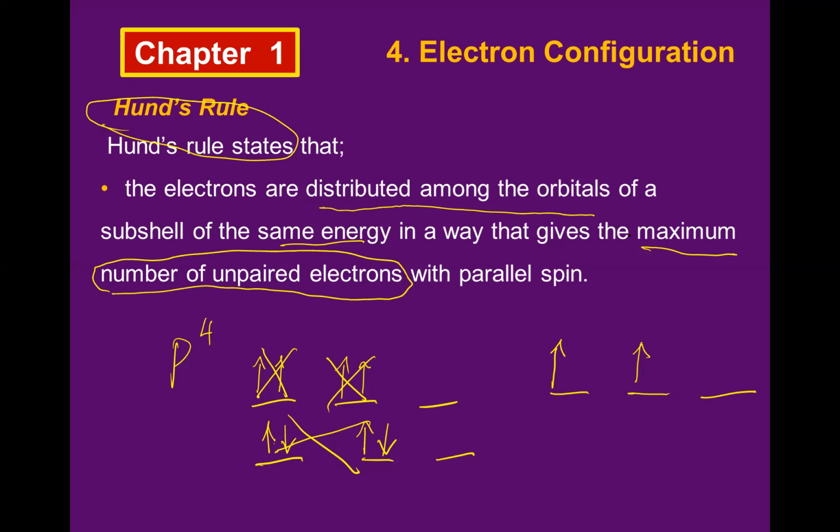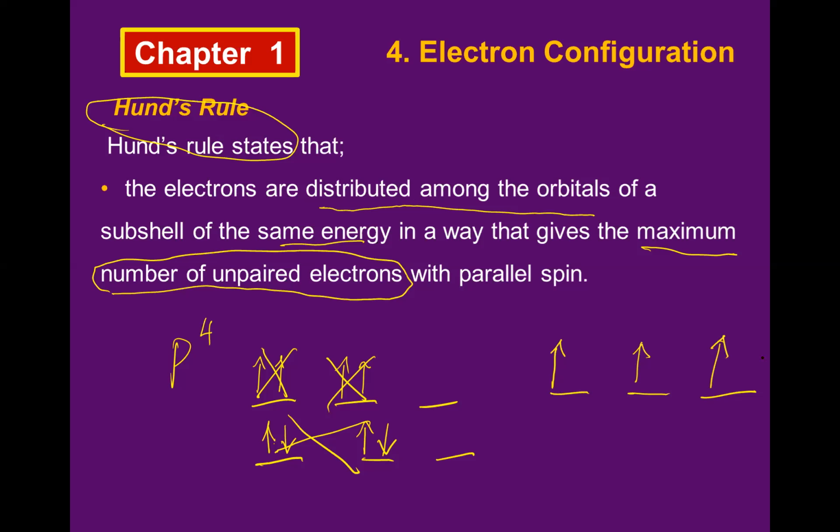Because I have to make the maximum number of unpaired. Saya harus membuat dia maksimum dulu, tidak berpasangan. Only after that can you make it paired. So if I have 4 here, one first like this, the second like this, the third must be like this. Now it is maximum unpaired already.